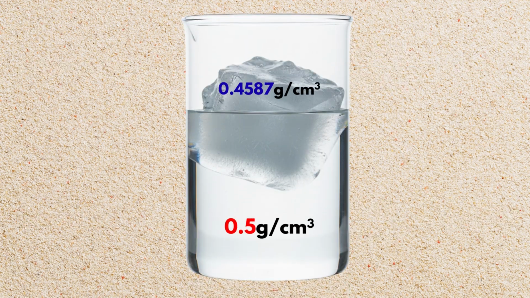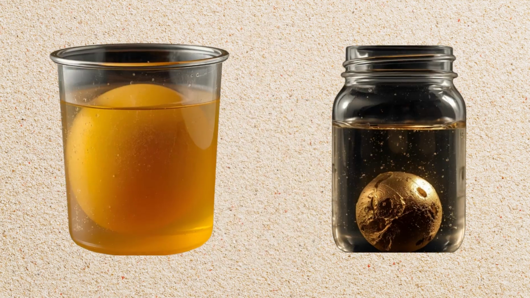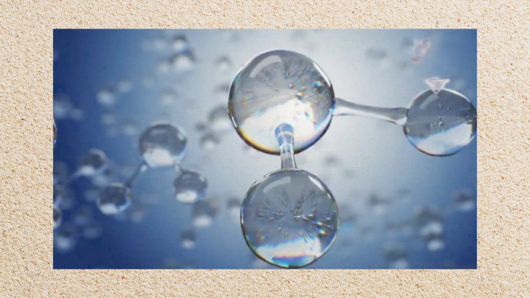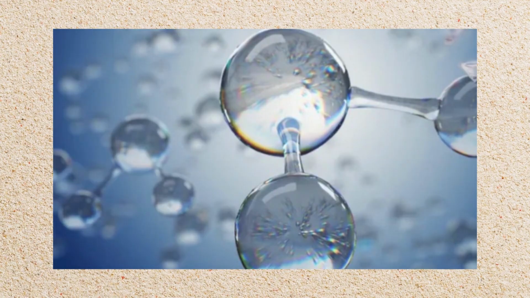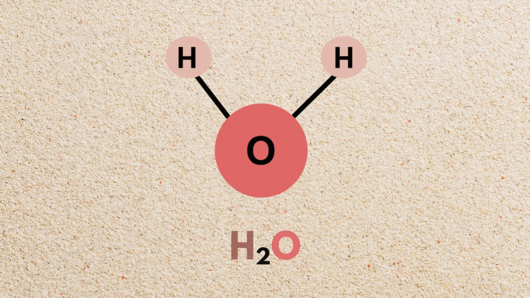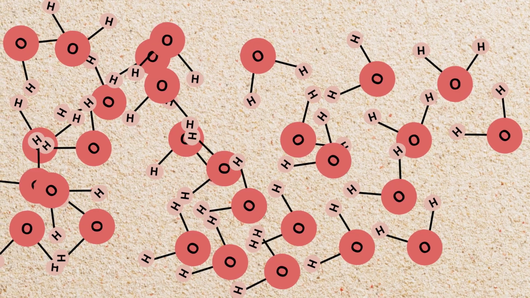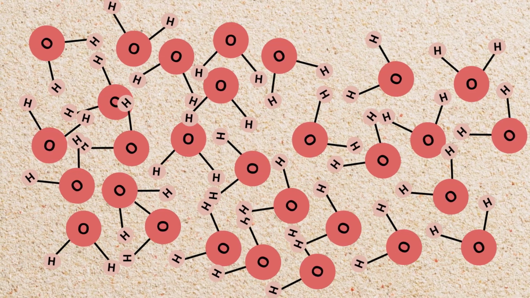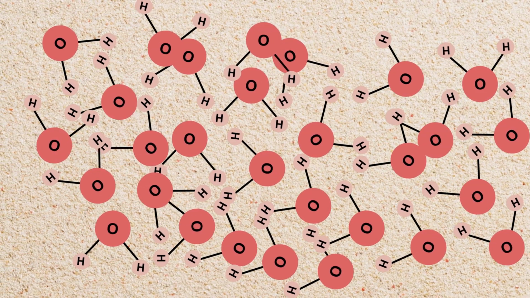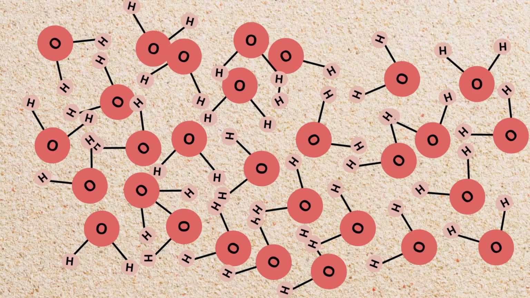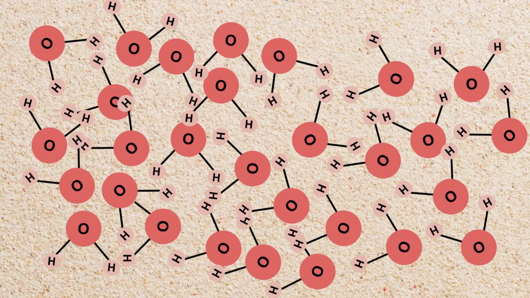But why does water expand instead of shrinking like almost everything else? For that, we have to zoom way down to the molecules. Water molecules are shaped like a little V. In liquid form, they're constantly moving, jostling, and clumping together. Weak bonds, like little handshakes, keep forming and breaking, letting the molecules pack tightly.